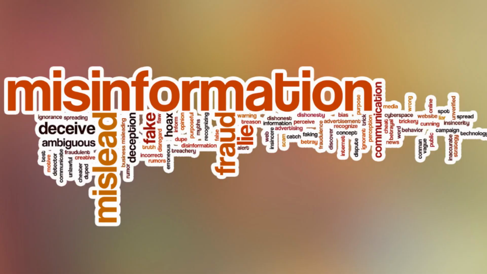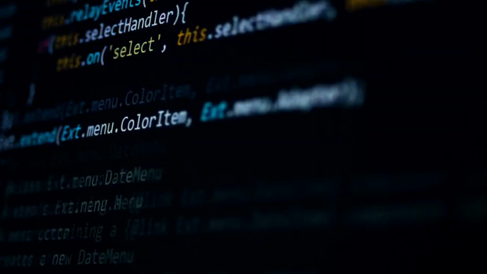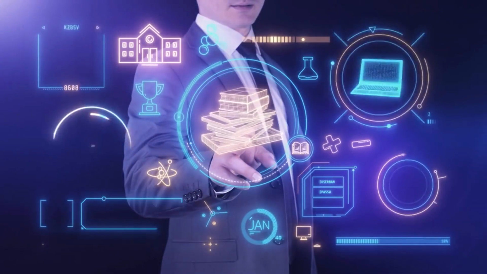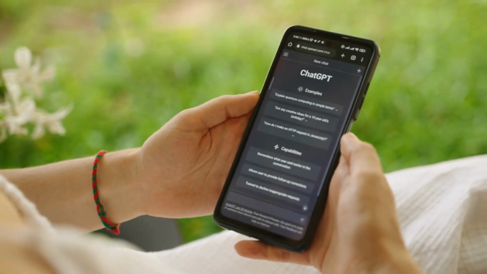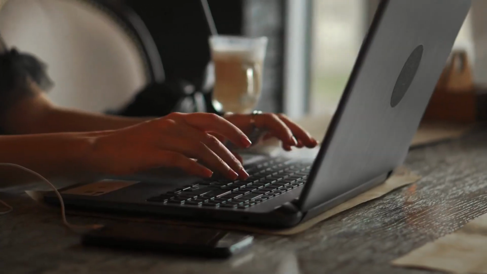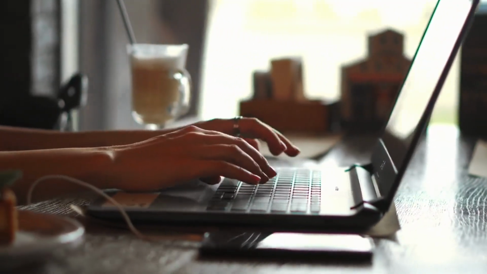So, let's start. 1. Misinformation and bias. Misinformation and bias are significant concerns associated with the use of ChatGPT. As an AI language model, ChatGPT relies on the vast amount of training data it has been exposed to, which includes information from various sources on the internet. However, this training data may contain biased or inaccurate information, which can impact the responses generated by the model. If the training data contains skewed viewpoints, misinformation, or propaganda, there is a risk that ChatGPT may inadvertently generate or reinforce such content in its responses.